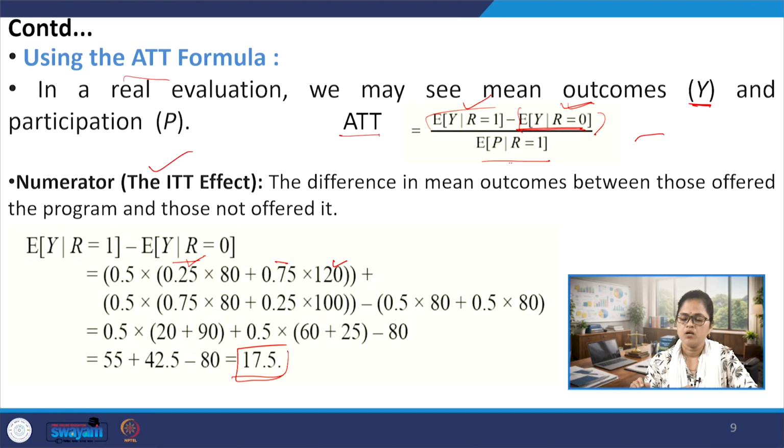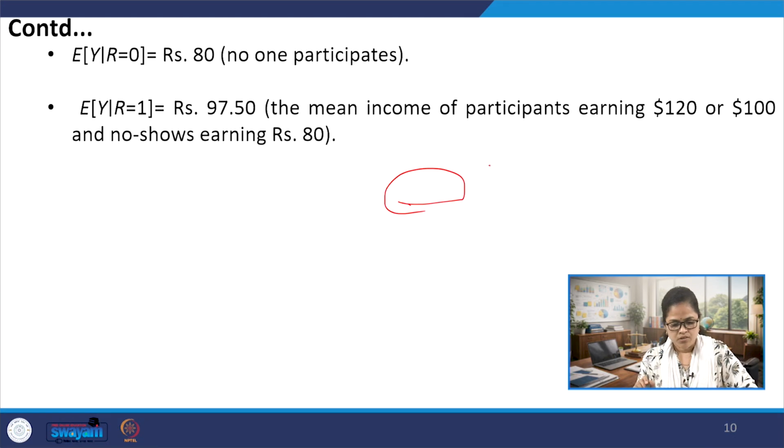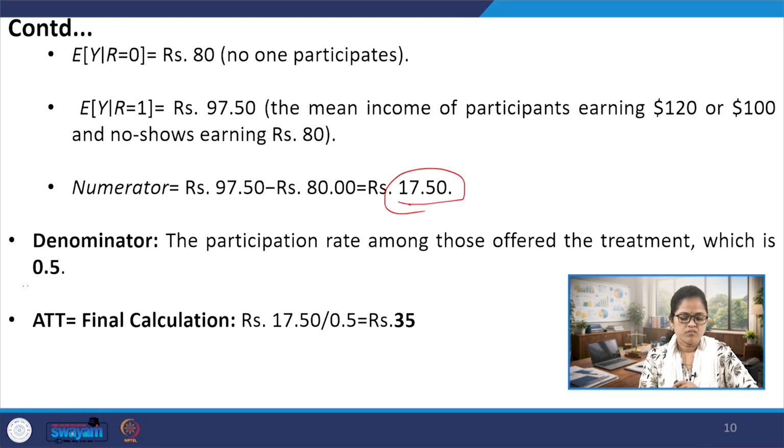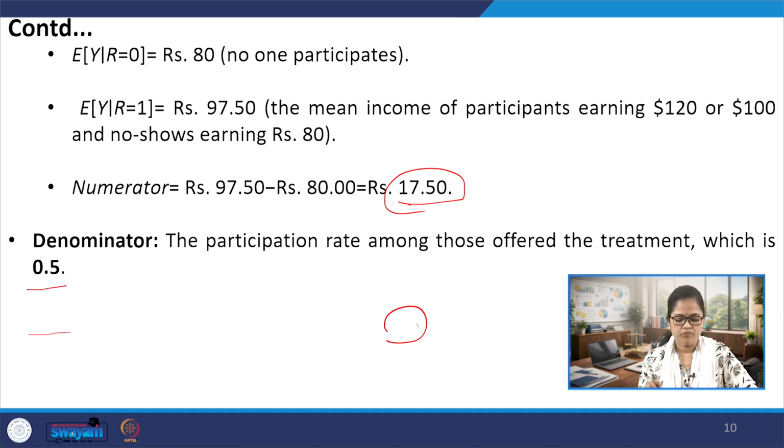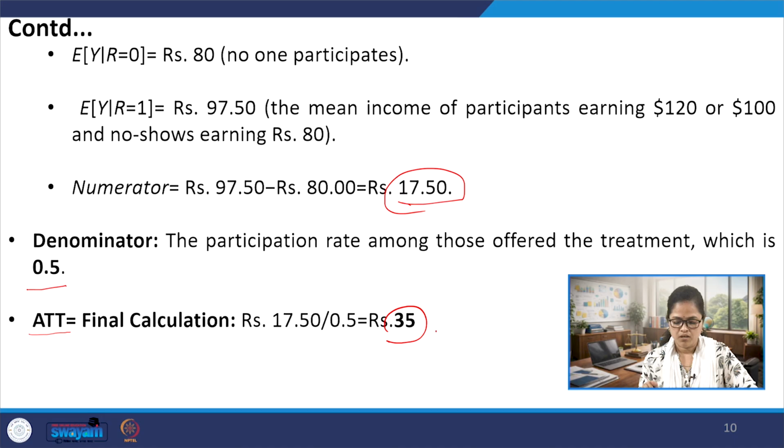Denominator is our participation, right. So, participation is half, that is 0.5. So, what is the average treatment effect on the treated? That is this 17.5 divided by 0.5 equal to 35. So, in both the methods, we are finding that the ATT is found to be 35. Okay. So, that means the average treatment effect on the treated is 35. That means the income increases by 35 rupees.